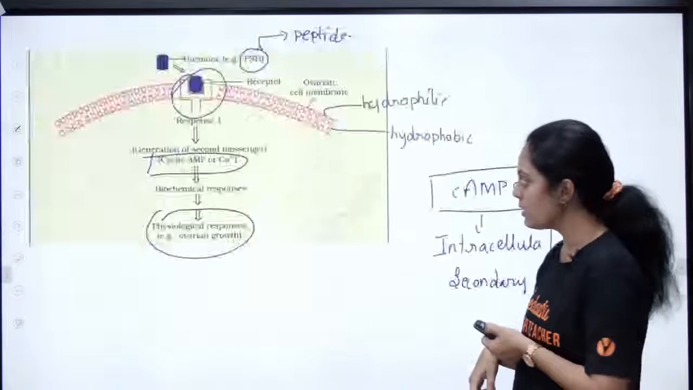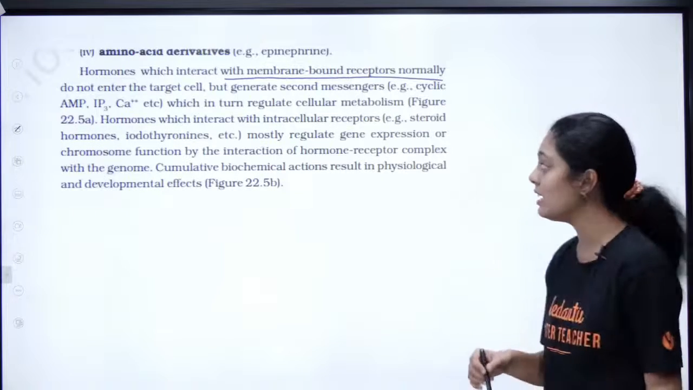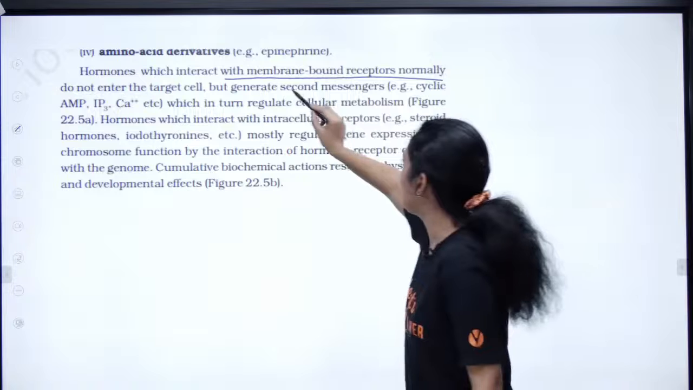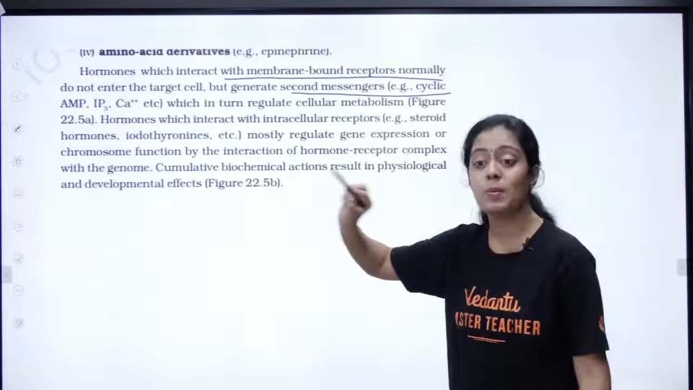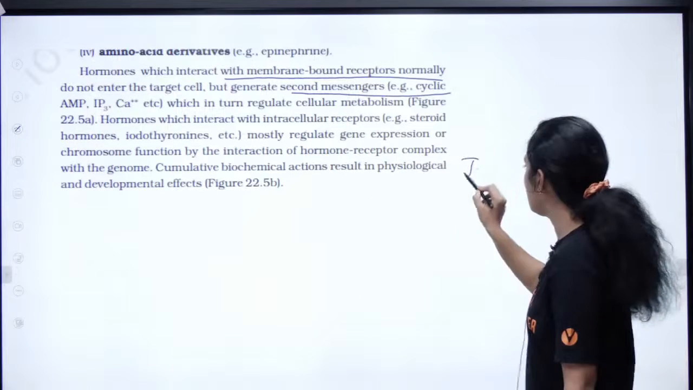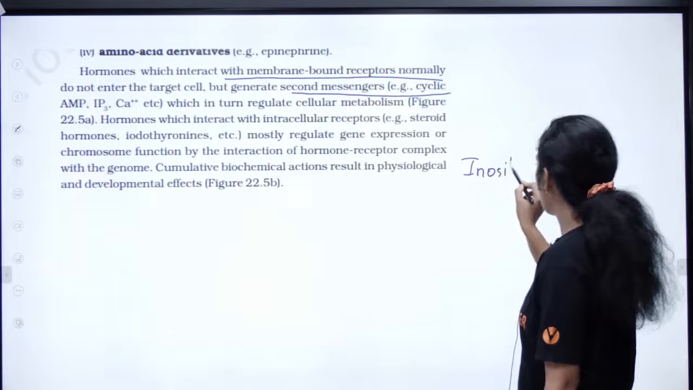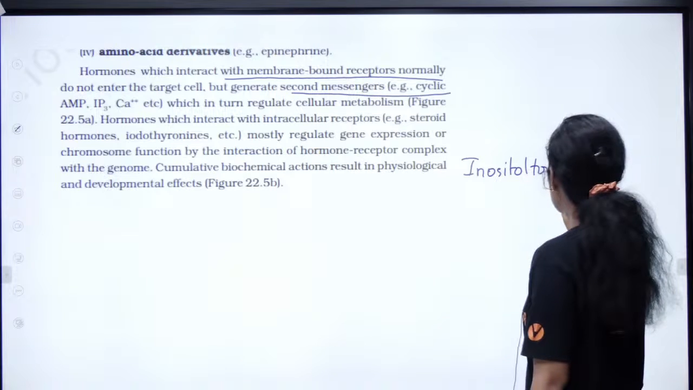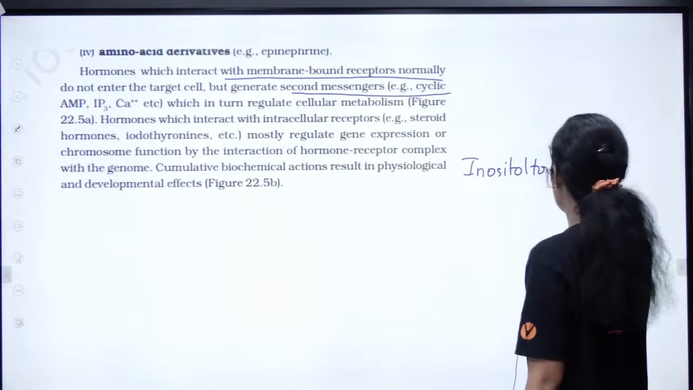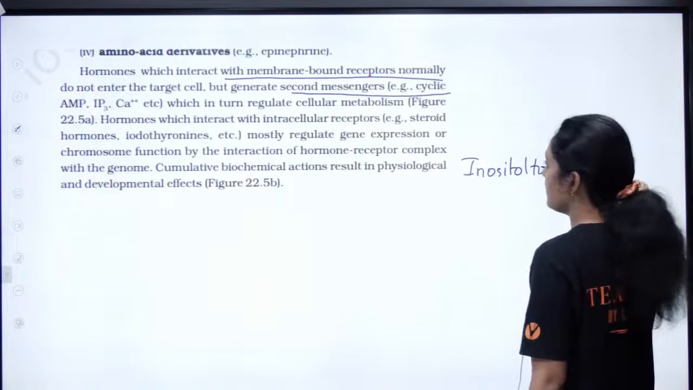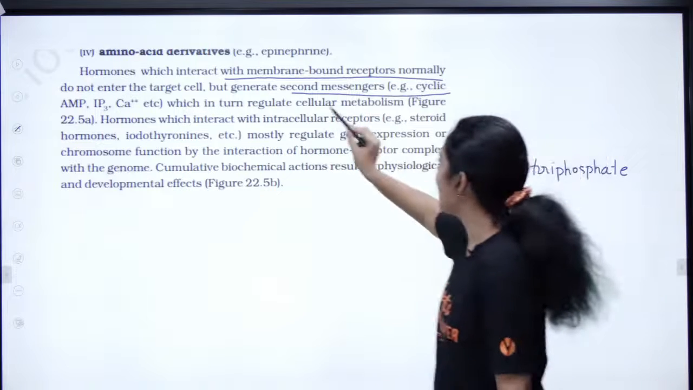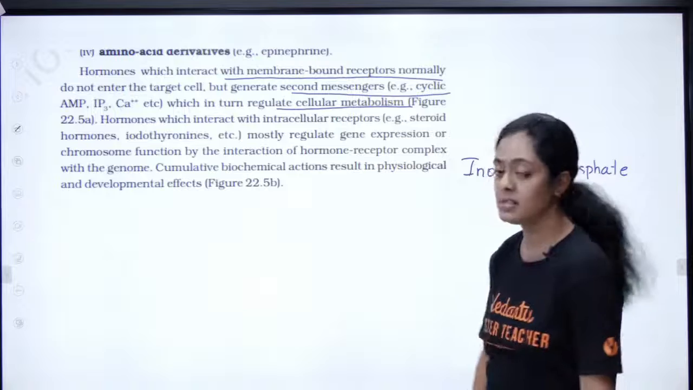Okay, so now we will see these lines. These lines will be very, very easy now. They generate second messengers, cyclic AMP, IP3. IP3 na enna? Inositol triphosphate. That is what we call it as IP3. Okay, which in turn regulate your cellular metabolism.